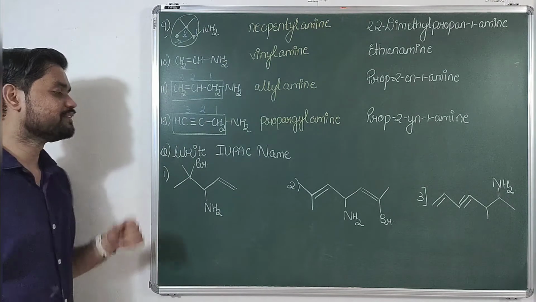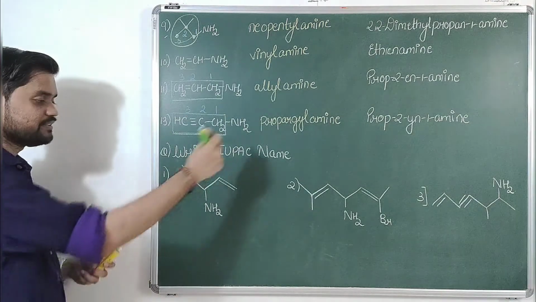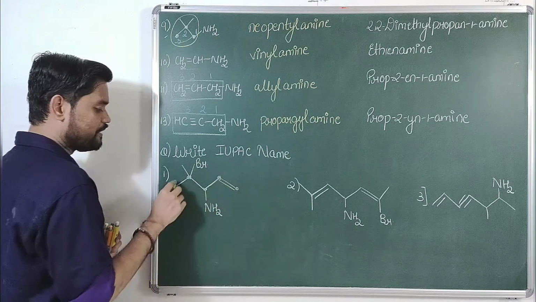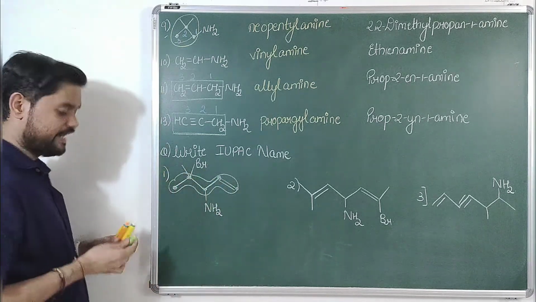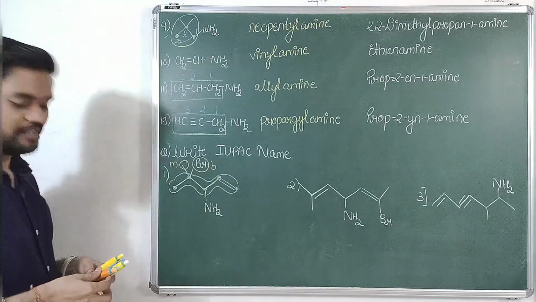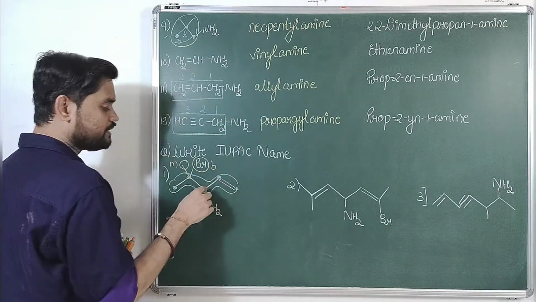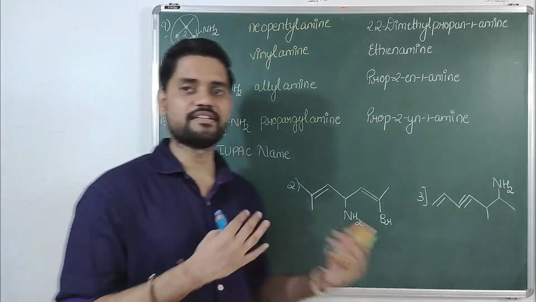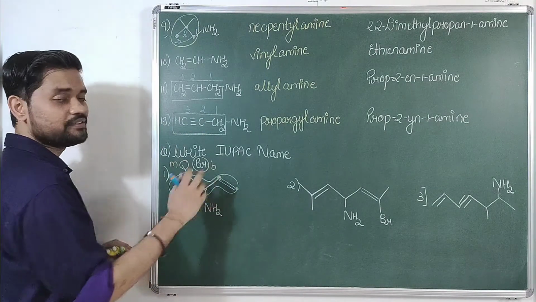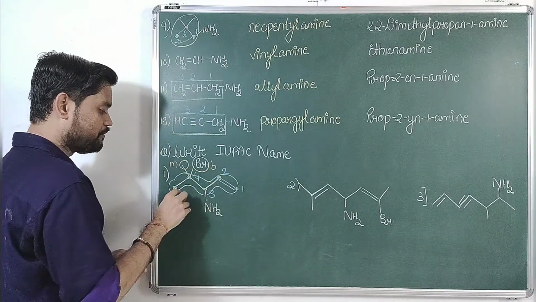Now talking about this question, some practice questions, write the IUPAC name of all these compounds. Let us start with this one. Select the longest chain, 1, 2, 3, 4, 5. So this is the longest chain. Identify the substituents. There is a bromo here, and there is a methyl. Numbering should be done in such a way that NH2 gets the least number, 1, 2, 3, 1, 2, 3. Both positions are same from both sides. Then we should give preference to the double bond, so numbering starts from the right hand side, 1, 2, 3, 4, 5.